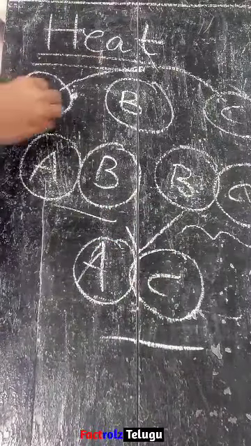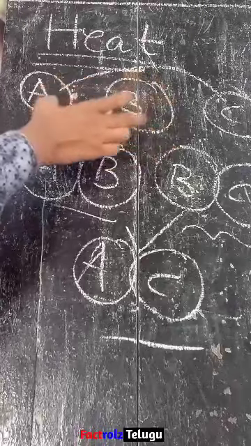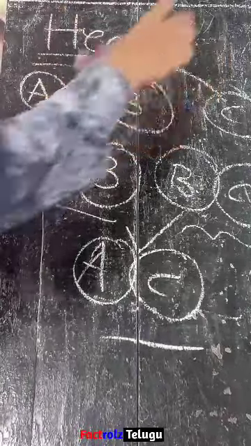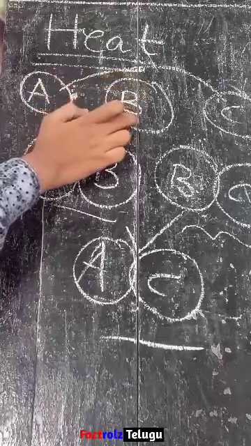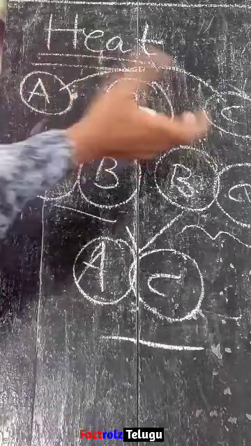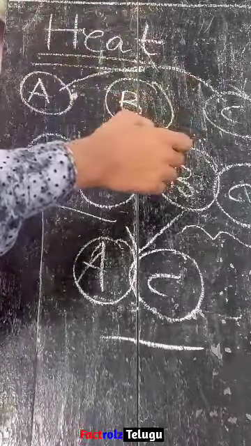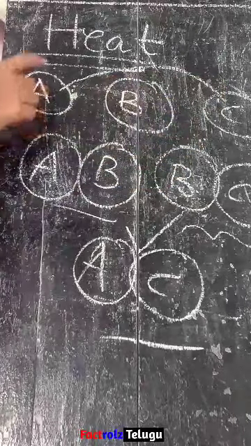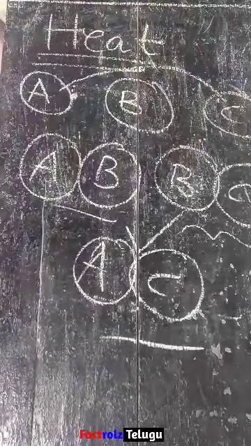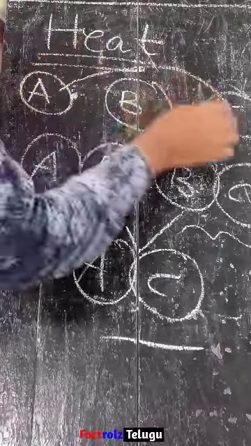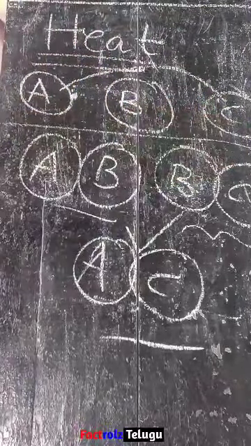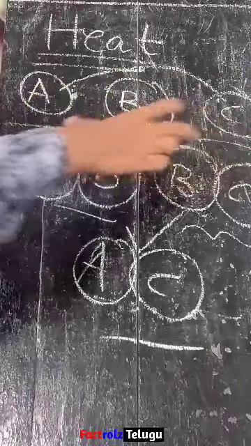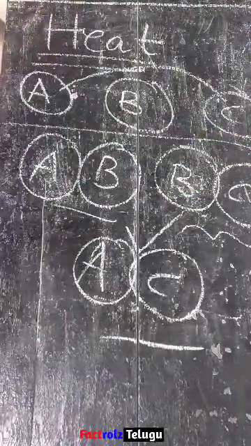Why? Because A and B are in thermal equilibrium with the same temperature, and again B and C have the same temperature. So B is maintaining an equal, that means constant, temperature with A and with C. That's why A and C will also have the same temperature, and these three bodies are in thermal equilibrium, and if you take any two bodies, they will also be in thermal equilibrium.